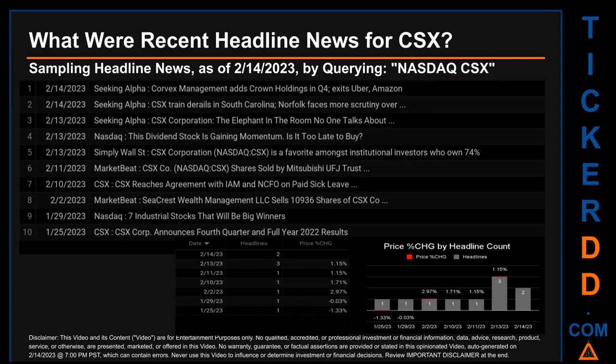What were recent headline news for CSX? Today, Tuesday, February 14, 2023, I sampled one of our news aggregators for latest headlines for this ticker. I did so by searching specifically by a keyword that may appear, broadly, in the title or the body of discoverable news articles. The keyword that I used was a combination of the exchange and the ticker symbol, NASDAQ, CSX.